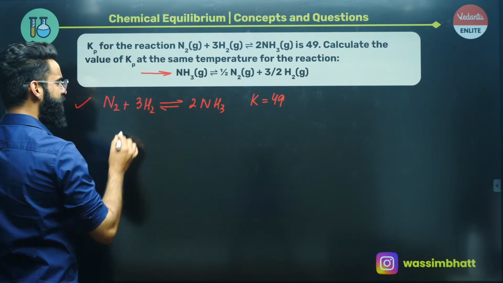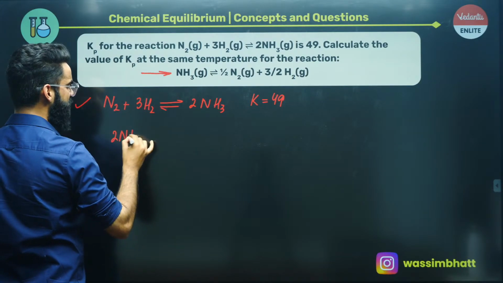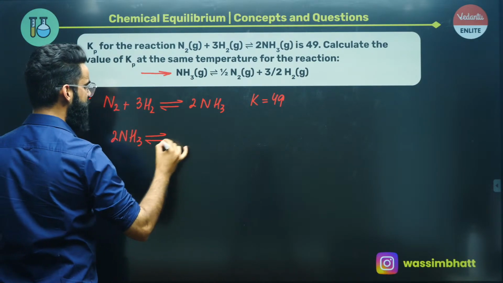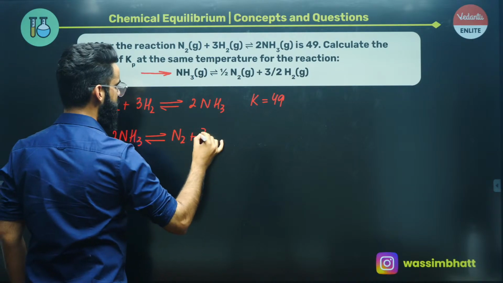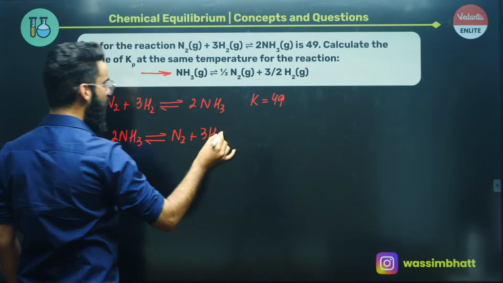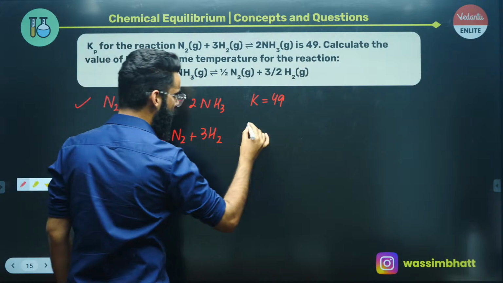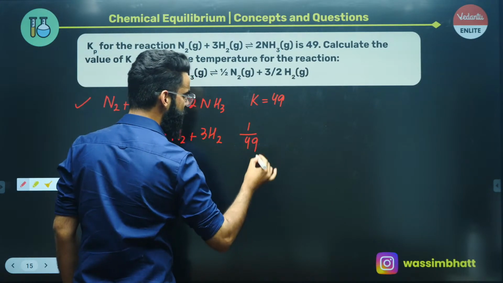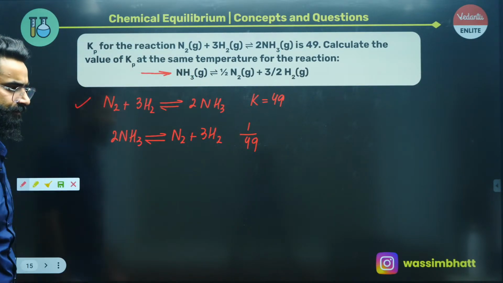I'll just reverse it first of all, and when I reverse this reaction, it becomes 2 times NH3 in equilibrium with N2 gas plus 3 times H2 gas. And you guys know on reversing the reaction, the equilibrium constant is inversed, so the new equilibrium constant becomes 1 by 49 first of all, right?